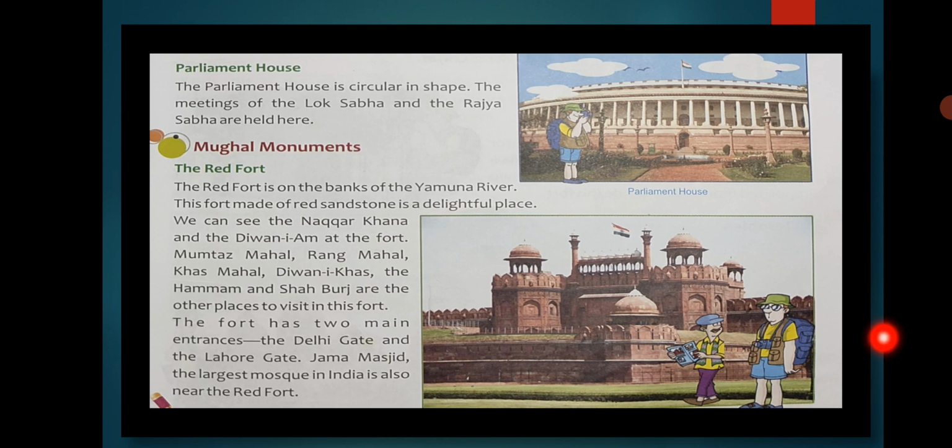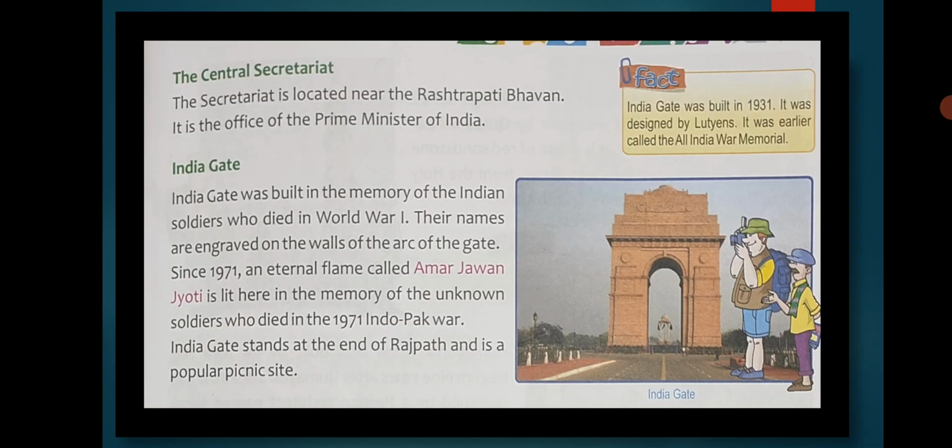The Red Fort has two main entrances, the Delhi Gate and the Lahore Gate. So, the entrance of this Red Fort contains two main gates. They are Delhi Gate and the Lahore Gate. Jama Masjid, the largest mosque in India, is also near the Red Fort. Yes, Jama Masjid, you all know, is the largest mosque in India and a holy place of the Islamic religion to be worshipped. So it is also near the Red Fort. So students, this was about the Red Fort.